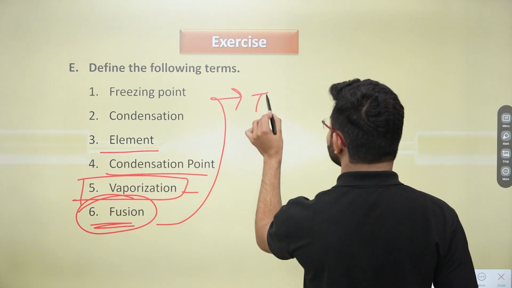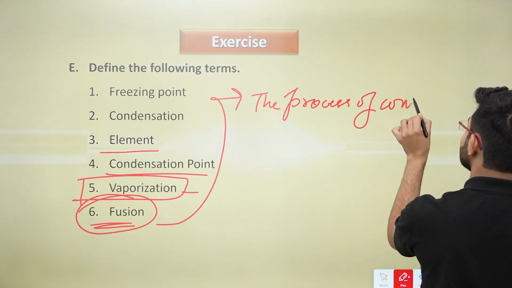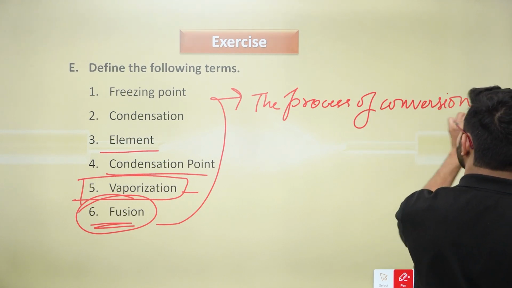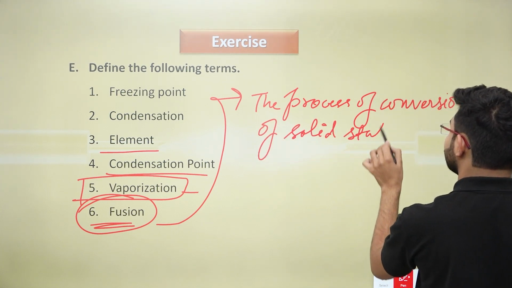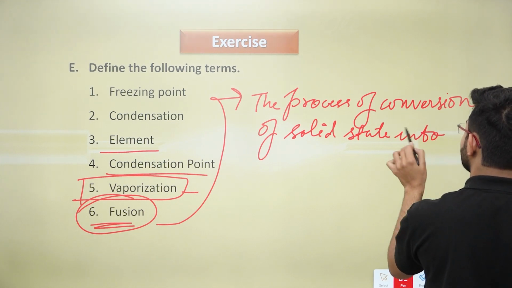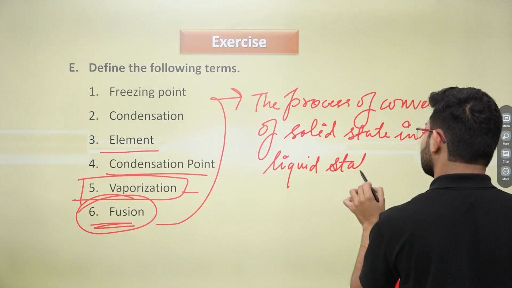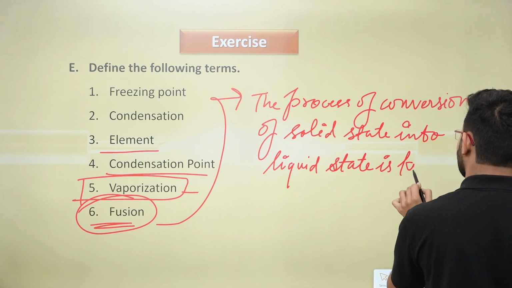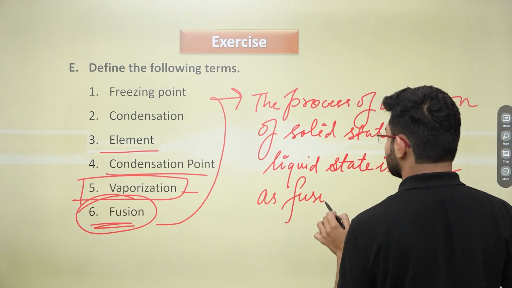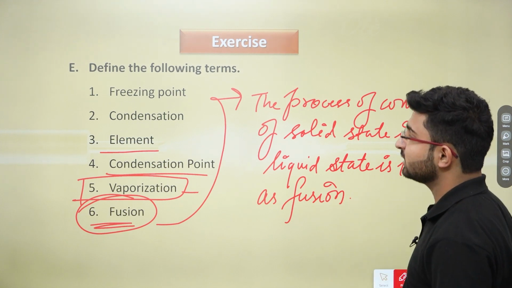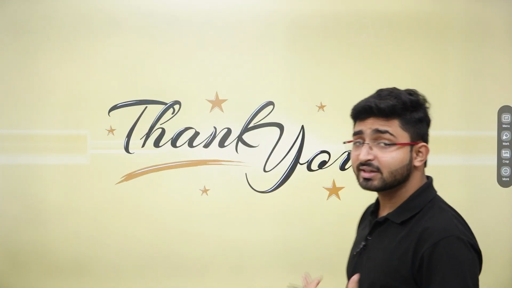So we can write the process of conversion of solid state into liquid state is known as fusion, right? So this becomes the correct answer for fusion. I hope this is very clear to you. So this is what we have studied in this lecture.